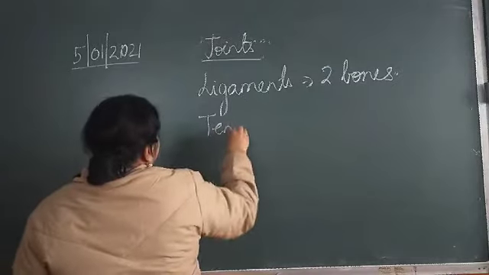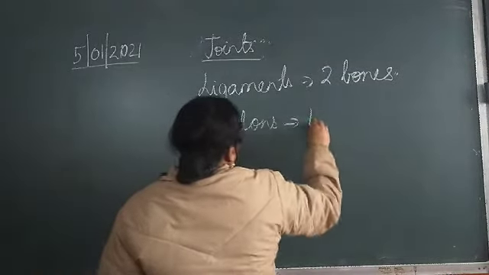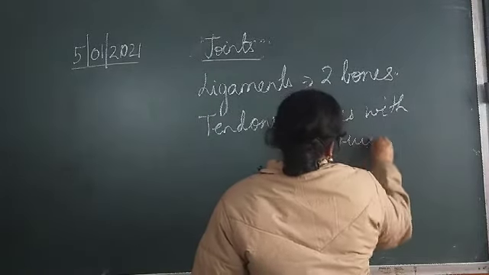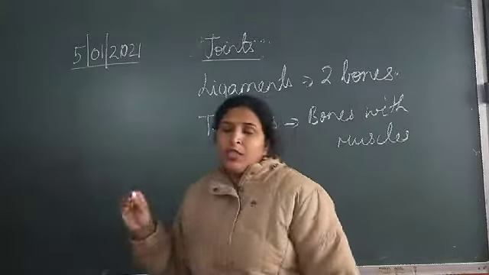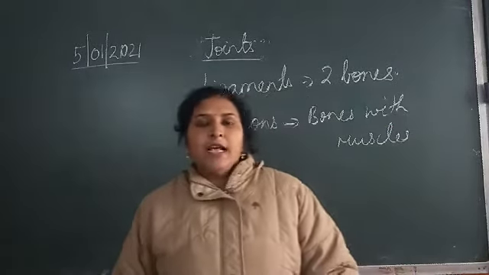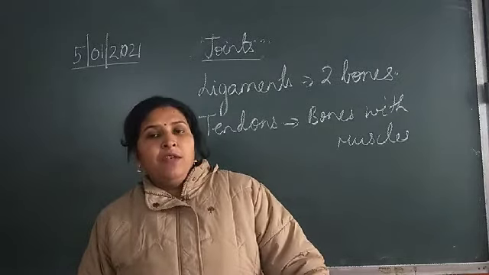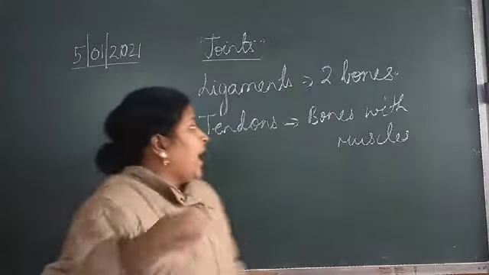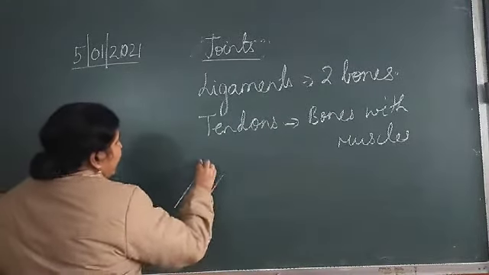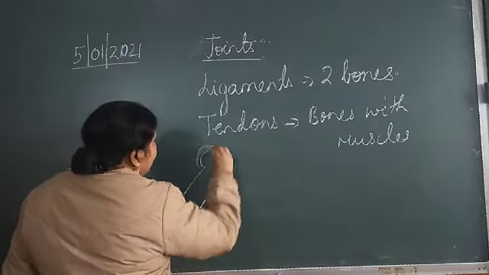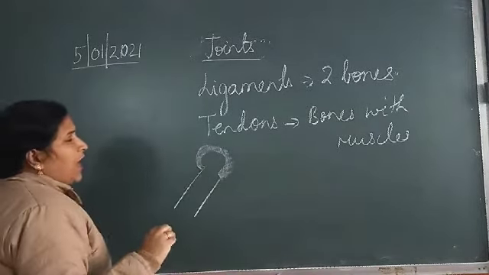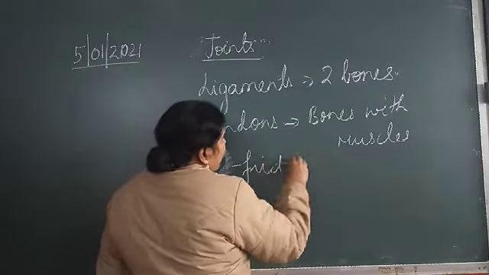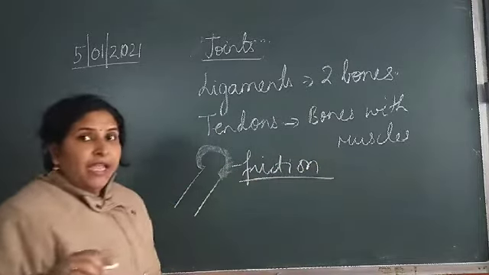If you talk about tendons, what do tendons do? They join the bones with the muscles and they are non-elastic. They are joining the bones with the muscles and they are non-elastic, and that is why bones remain fixed at a particular place. Now if we talk about the end of a bone, at the end of this bone you will see there is a layer of cartilage. And this layer of cartilage is preventing what? Is preventing friction,